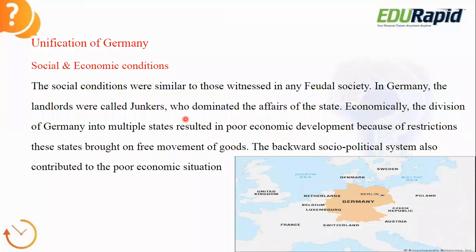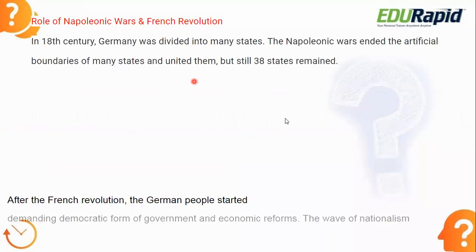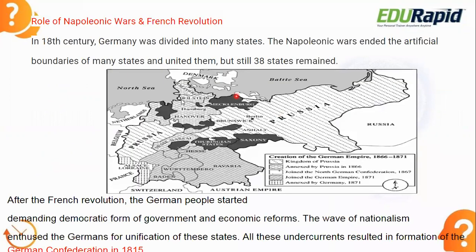So next we move on to the role of Napoleon and the French Revolution on German society. This is the picture of Germany before the unification. In the previous slide, we have seen the Germany picture, right? The same picture is there, but it is before the unification of Germany. Small fragmented different states were there. You can see the picture here. Saxony is there. Bavaria is there. Berlin is there.